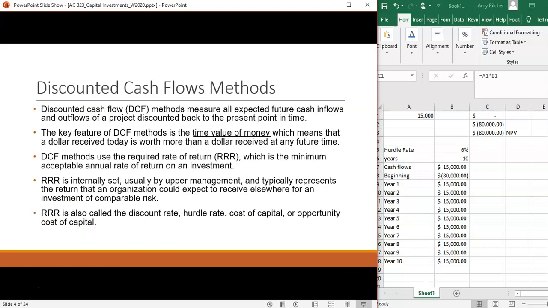We use discounted cash flows using the time value of money. So the time value of money tables are included in your textbook. You can also find them online. So we use the required rate of return for the company. This required rate of return is also called the discount rate, hurdle rate, cost of capital, or opportunity cost of capital. You can see any of those terms used. I will probably say hurdle rate or discount rate most often.